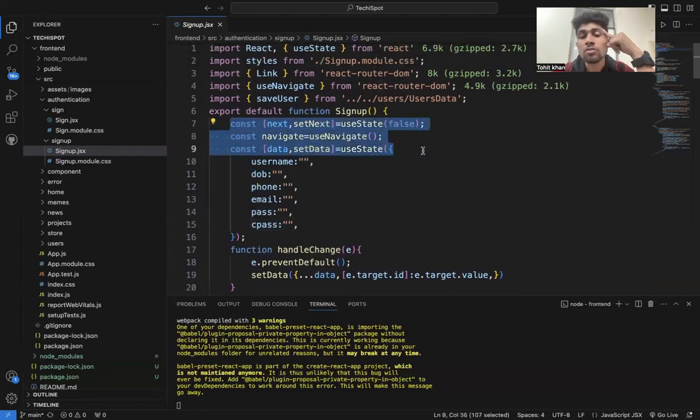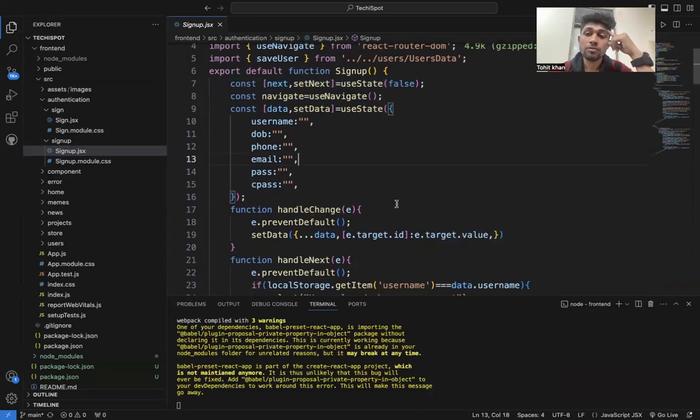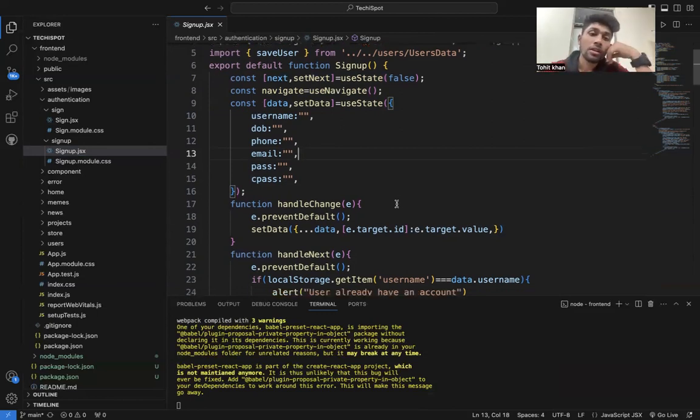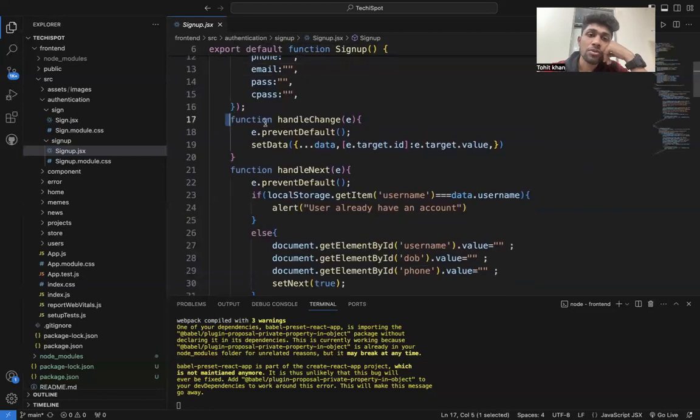Other teams also work on these things. If my user's password is too weak, it gives a message on how to take a strong password. We take the function handling changes with target id and target value, in event handling.